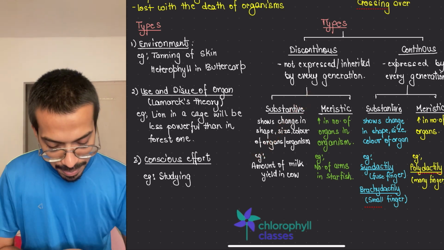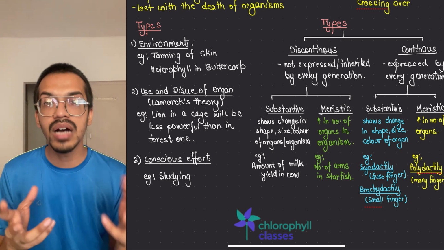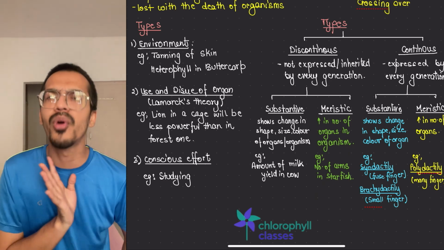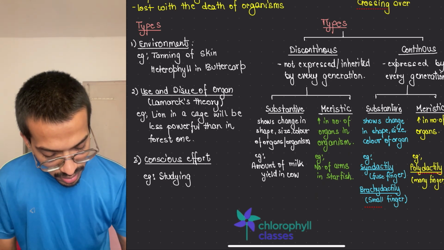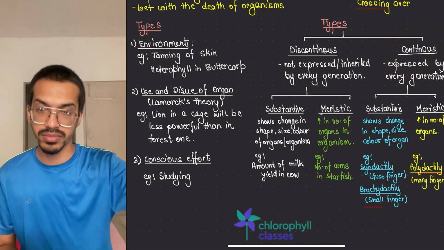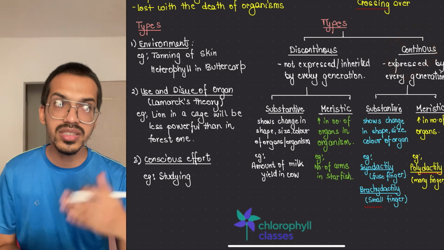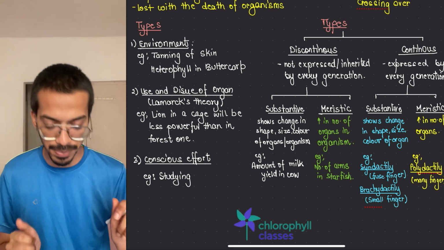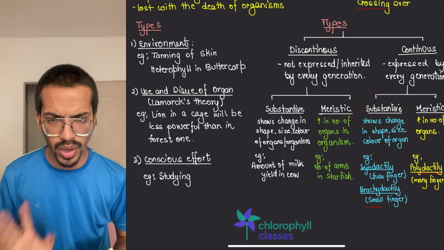Okay, or the meristic means an increase in the organs, the number of organs increases, like the arms of the starfish. It can increase or decrease depending upon conditions. So this is the type of meristic. Then continuous means there will keep on being multiple of these things available. It doesn't mean it keeps on increasing, but it keeps on going to the next generation and keeps on showing up. For example, substantive, same things, changes in shape, size, color of the organism.